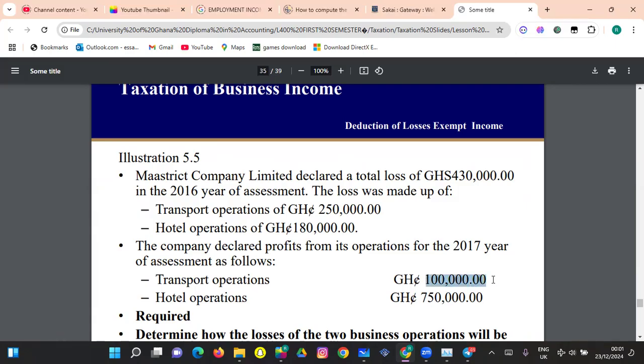Look at it here. Since hotel and transport operation will have different tax rates, even though these profits could have covered all of their losses, still, they can't offset it. So this will make the profit rather bigger. So basically, what it means here is that this 100,000 will offset part of this, leaving 150,000 as a loss still behind, right? That 150,000 loss will still be there.